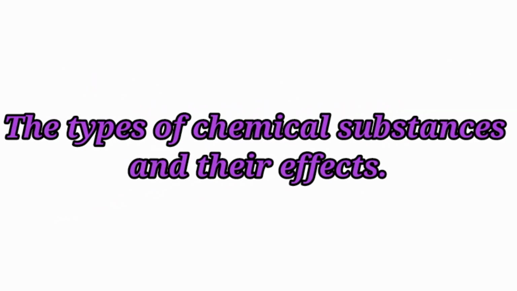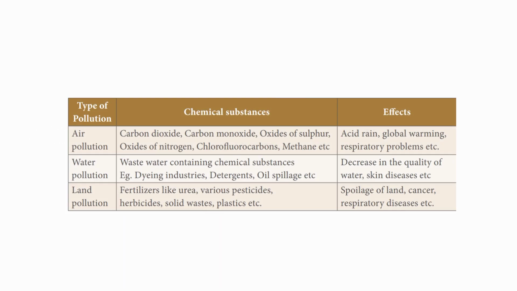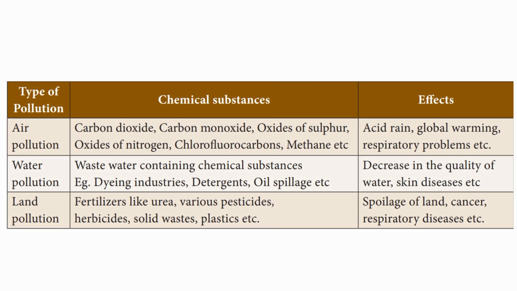The types of chemical substances and their effects. Types of pollution. Air pollution. Chemical substances are carbon dioxide, carbon monoxide, oxides of sulfur, oxides of nitrogen, chlorofluorocarbons, methane, etc. Effects: acid rain, global warming, respiratory problems, etc.